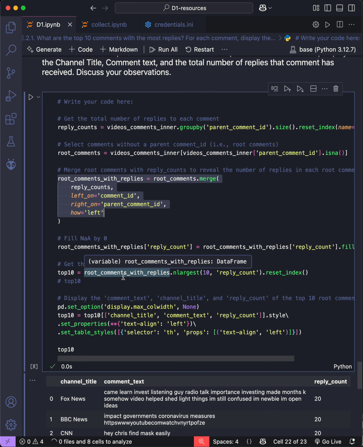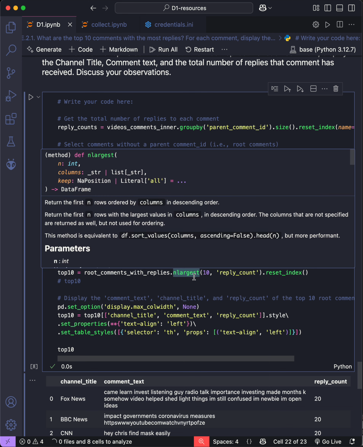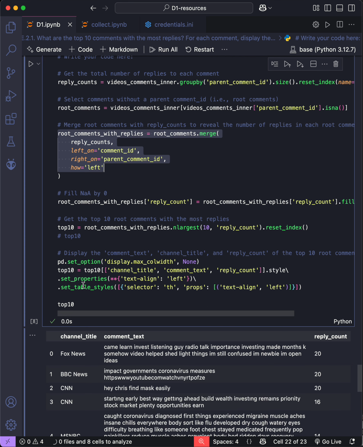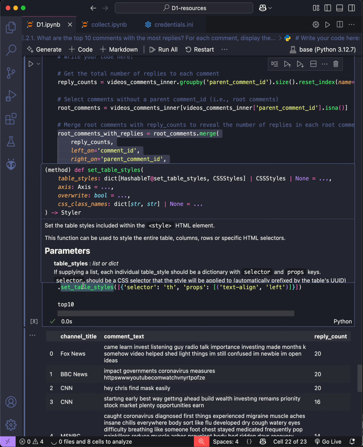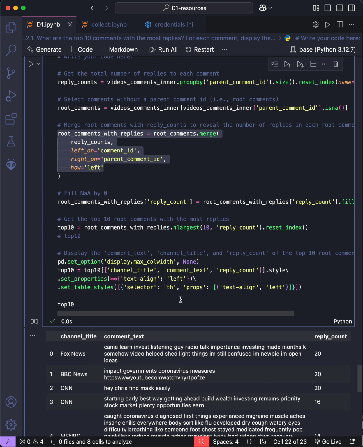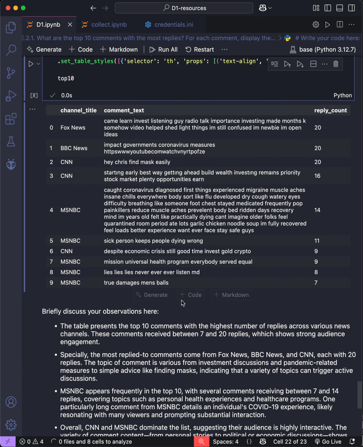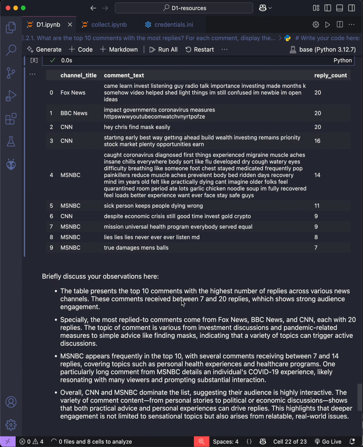Okay, then I will get the top 10 by using nlargest and convert it into a string. To make it nicer and easier to look at, I will set a left alignment instead of the default right alignment. Okay, let's take a look. Here is my data frame after modification, and here are some observations I realized after looking at this.